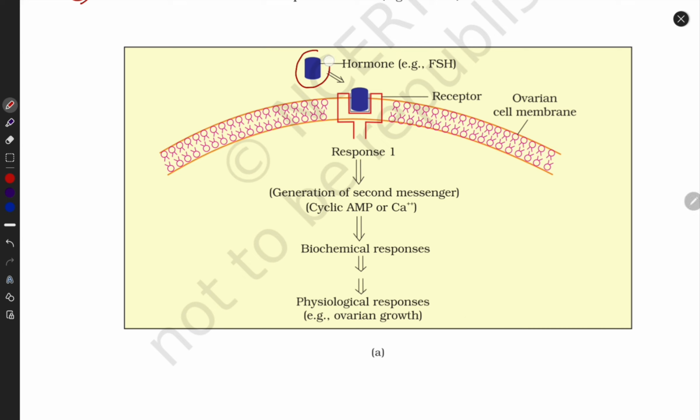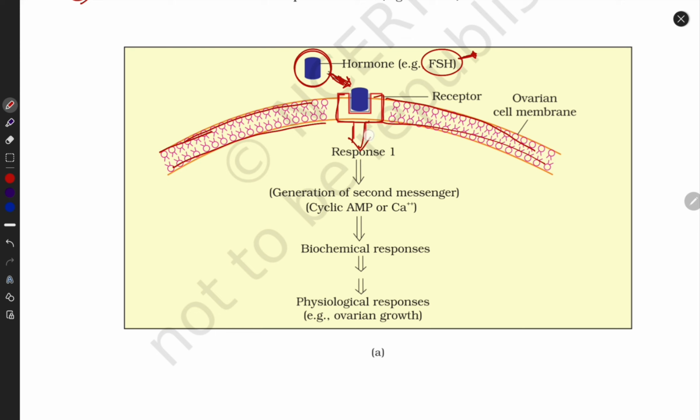This is the hormone. It binds with its receptor and forms the hormone receptor complex. This is the plasma membrane. Here the receptor is located, and the ligand comes and binds with its receptor and forms the HRC, hormone receptor complex. Assume this is FSH, follicle stimulating hormone. What is the function of this hormone? Ovarian growth. So FSH comes and binds with its receptor.